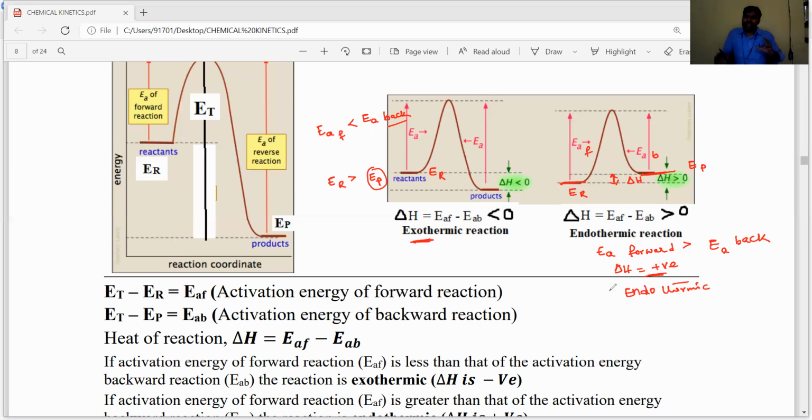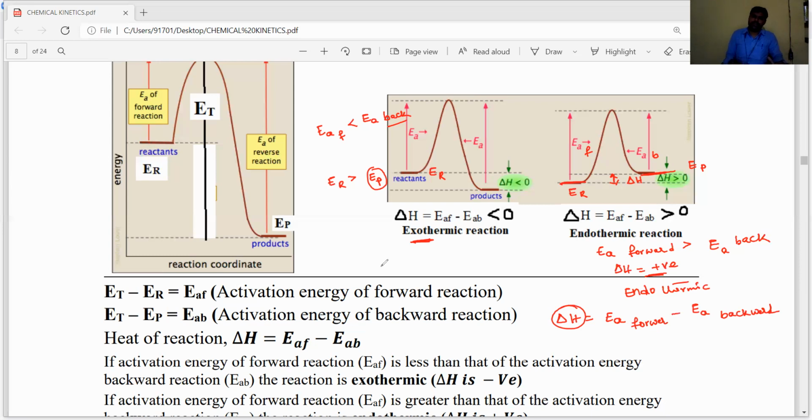So, very, very important in terms of activation energies: how to calculate delta H. Delta H is nothing but the enthalpy change of a chemical reaction, which is the energy difference between the activation energy of the forward reaction minus the activation energy of the backward reaction. If delta H is positive, then it is an endothermic reaction. If delta H is negative, then it is called an exothermic reaction.